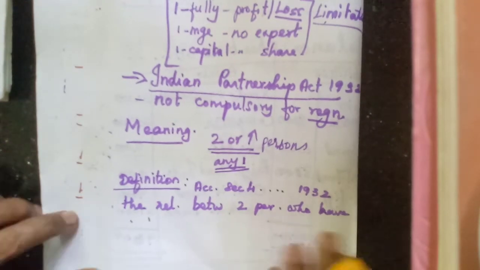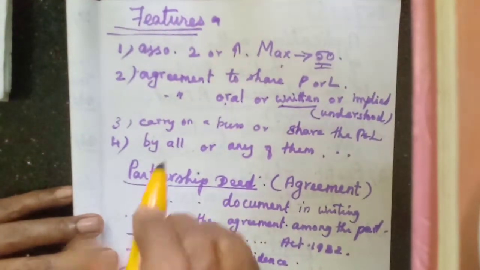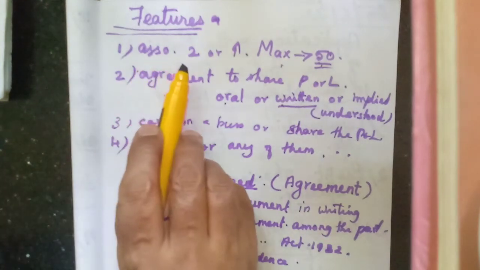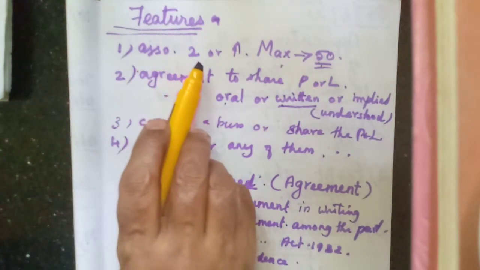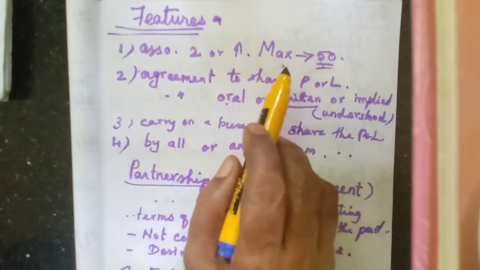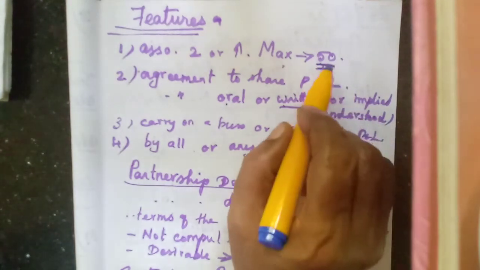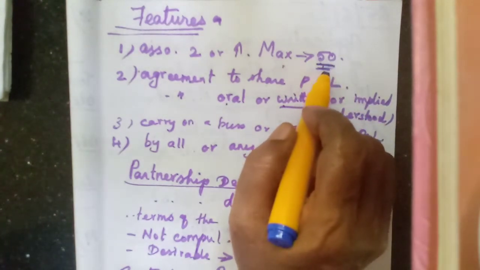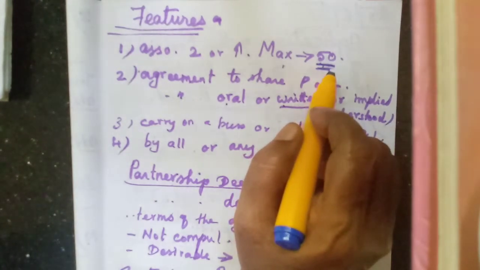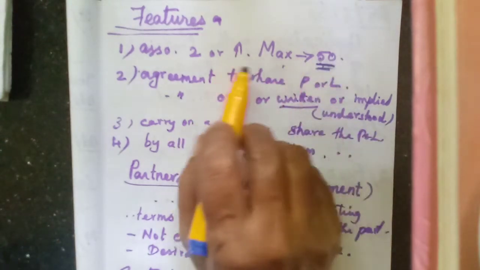Then the features are given. What are the features? From the definition itself, we have learned it is an association of persons. So minimum 2 persons, maximum many, but it is limited to 50. Before it was only 10 and 20, now it is given as 50 persons, because of this Companies Act 2013, they have increased this number. The new edition only they have given like this.